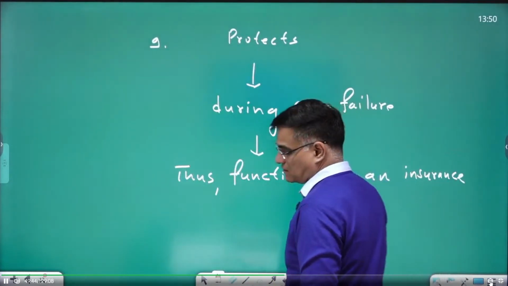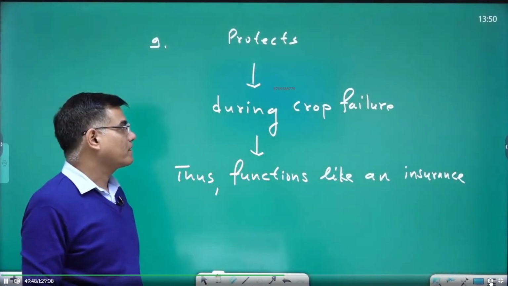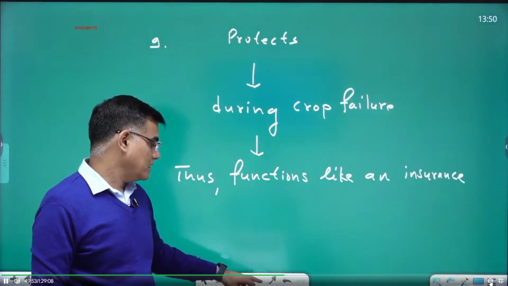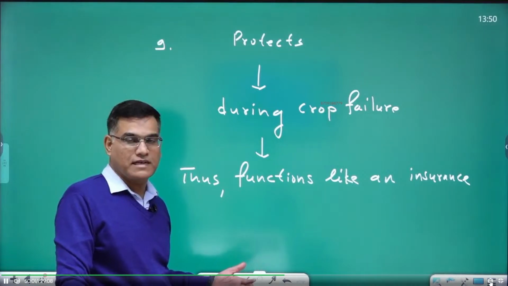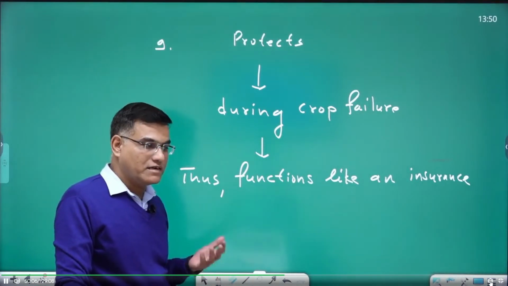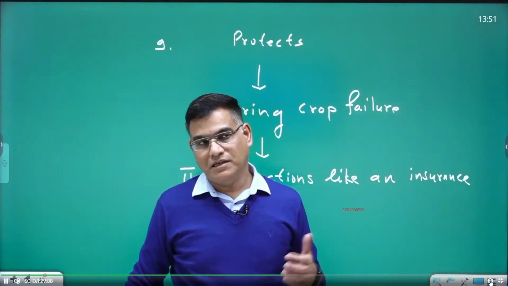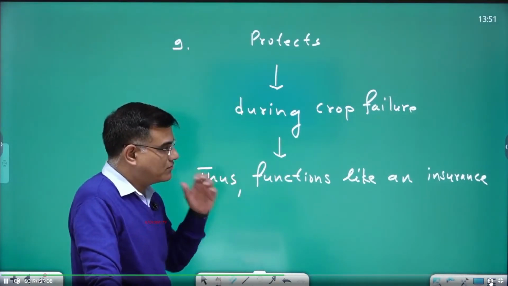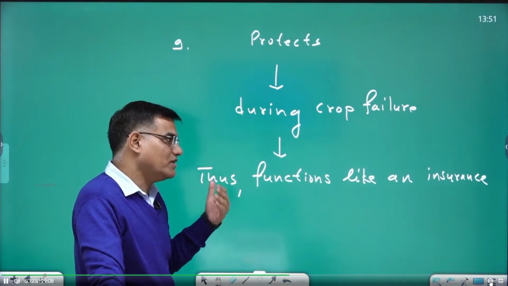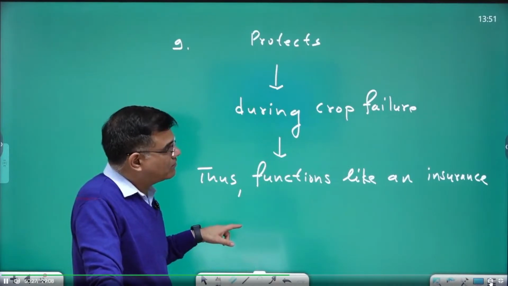Insurance is nothing but protection against a particular type of risk. Crop failure is a routine thing in our country. Most agriculture in our country is rain fed, around 60% depends upon rain for water. Since rain in our country is irregular, crop failure is something like a constant threat. And during crop failure, if you have animals, you can sell them. So this way you can understand it.